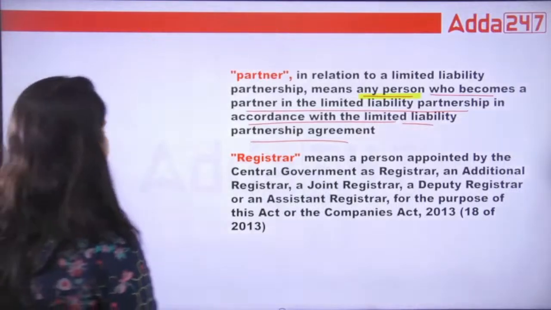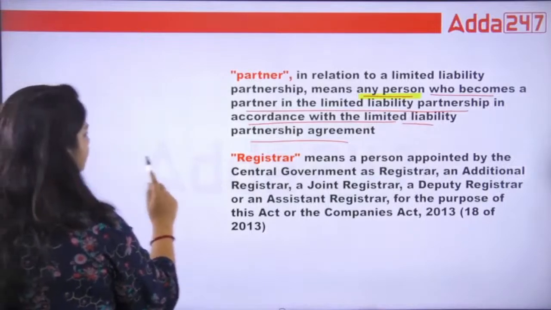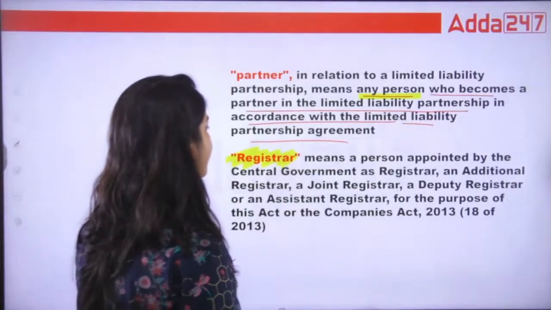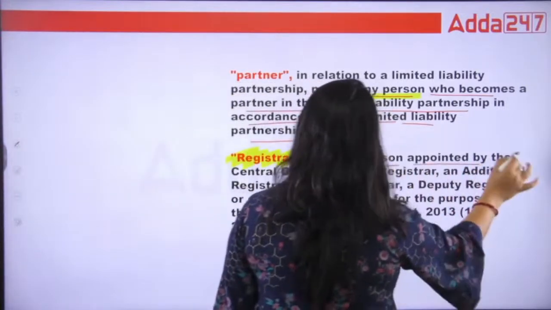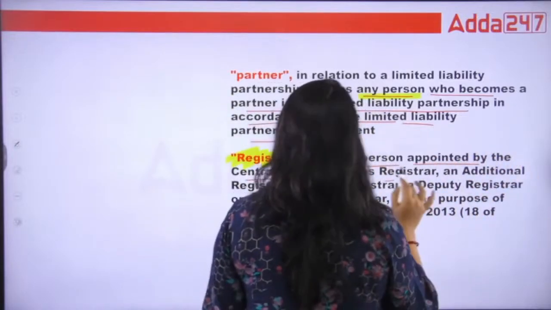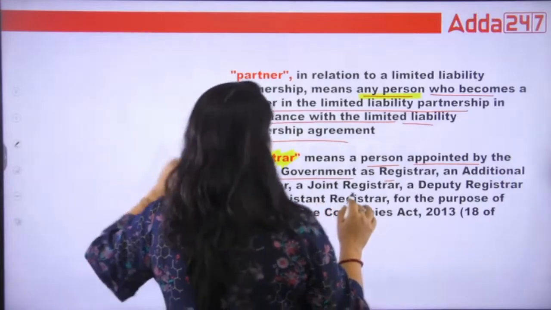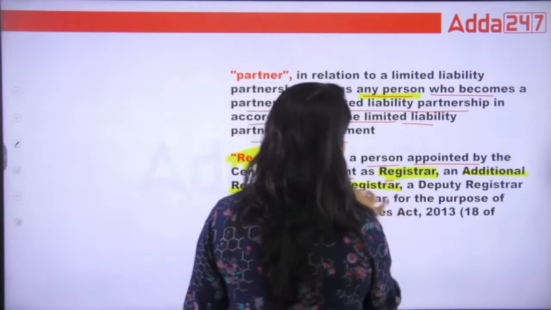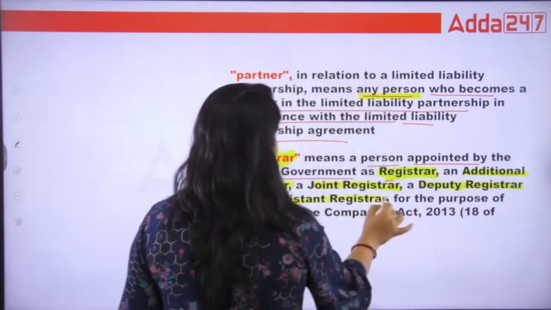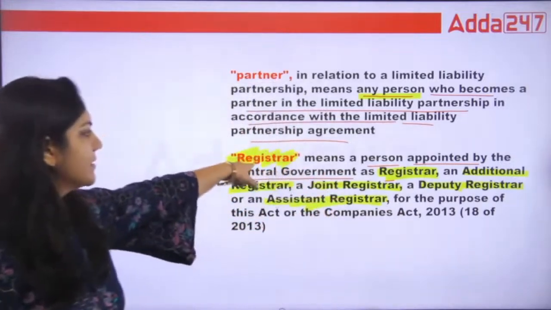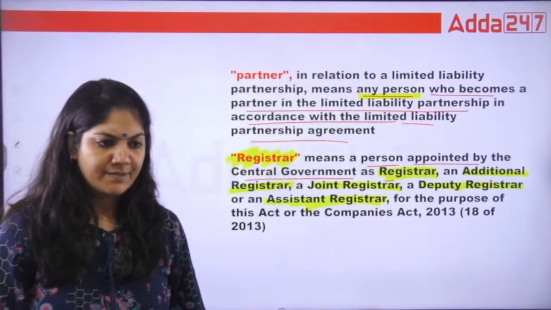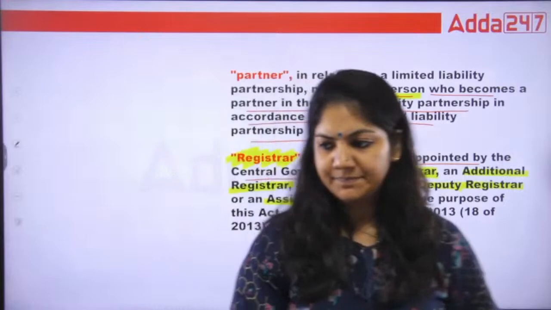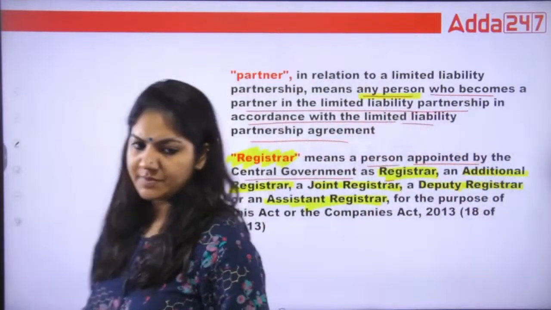Okay, what is registrar? So registrar is basically a person appointed by the central government as a registrar. It means registrar includes additional registrar, joint registrar, deputy registrar, assistant registrar. So these are the things that are included in the registrar. Okay, so this is the answer.